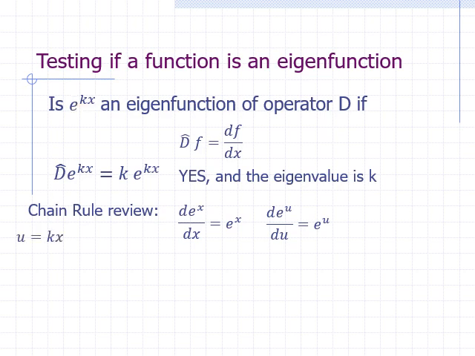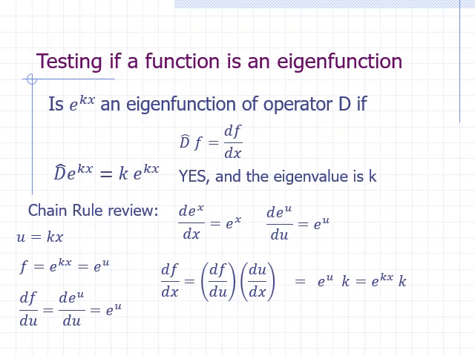We let u be equal to kx, which means that our function f, which is equal to e to the kx, can now be written as e to the u. And we can say that the derivative of f with respect to u is the derivative of e to the u with respect to u and is equal to e to the u. Now we apply the chain rule. The derivative of f with respect to x is equal to the derivative of f with respect to u multiplied by the derivative of u with respect to x.